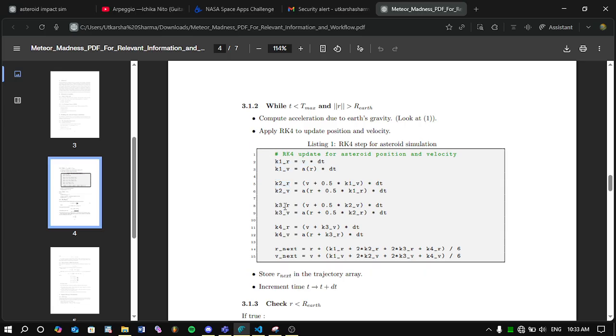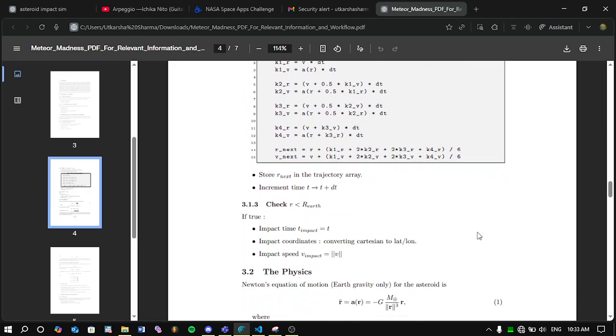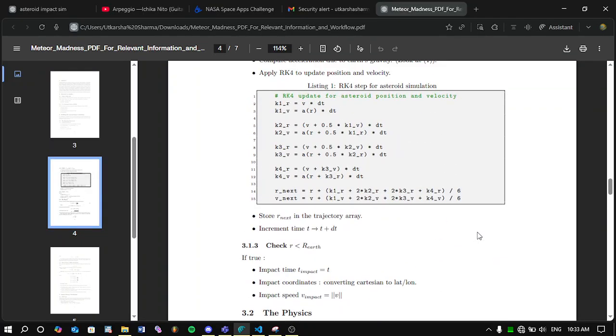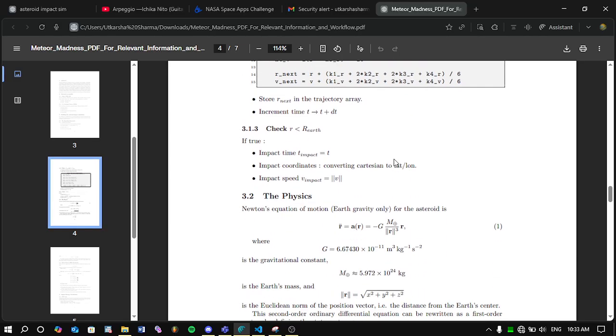I can't really explain RK4 here because it's a really big topic. I will link a video down below if you want more information about RK4 from a channel that focuses on astrodynamics itself. I'm not really an expert in astrodynamics. I'm just a dude doing a hackathon project, but this basically gives me an approximate estimate of the position of the asteroid.